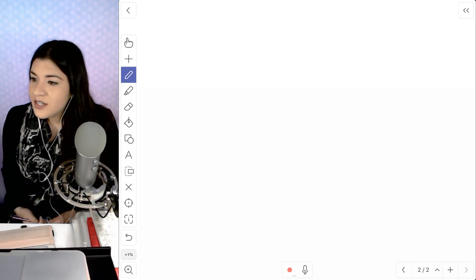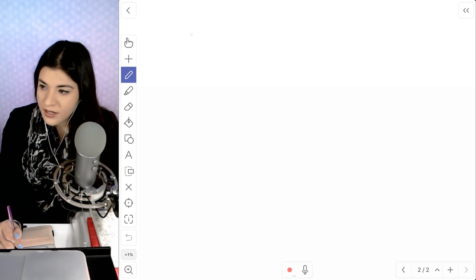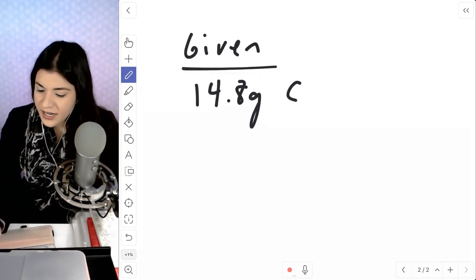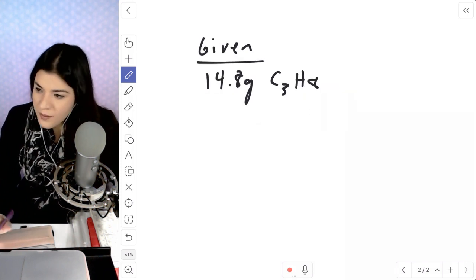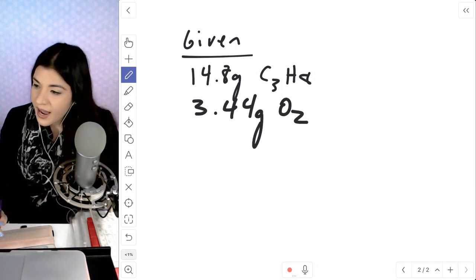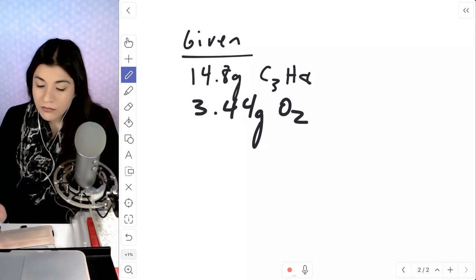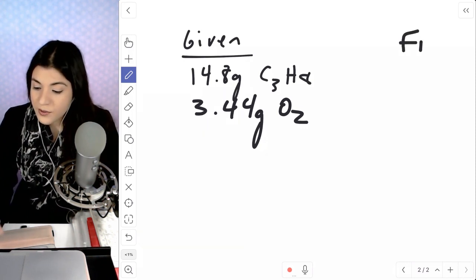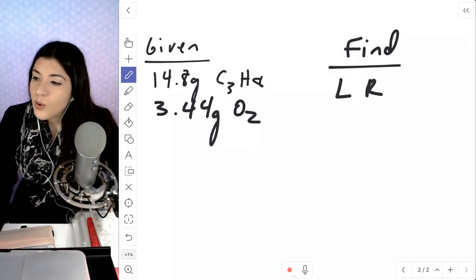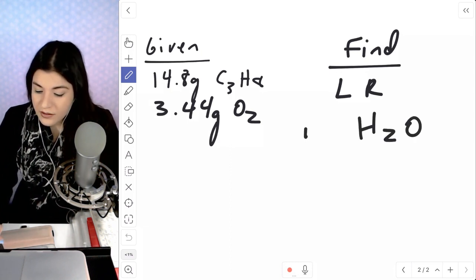So next, I'm going to answer Starship's question. Let's start off with everything that we're given. We have 14.8 grams of C3H8 or propane, and 3.44 grams of O2. Determine the limiting reactant and the maximum yield of H2O. Okay, so we're going to find two different things. I'm just going to say LR, that just means limiting reactant, and we're finding our yield of H2O, so max yield.